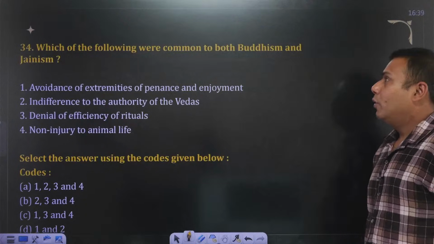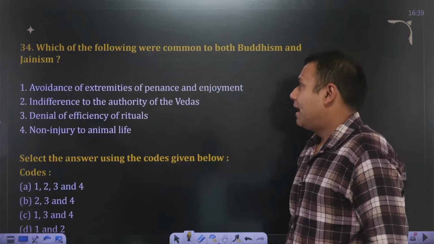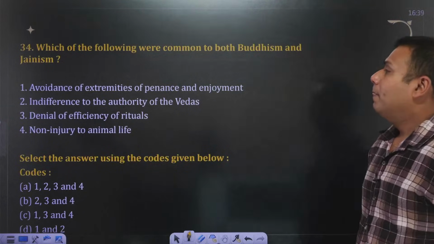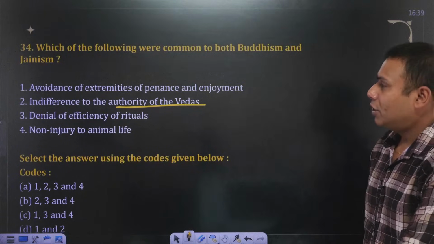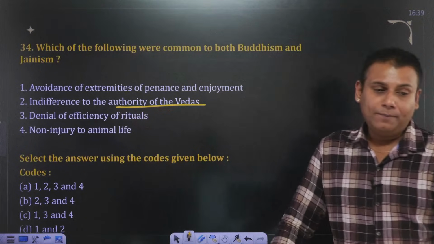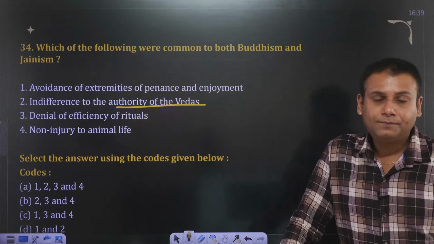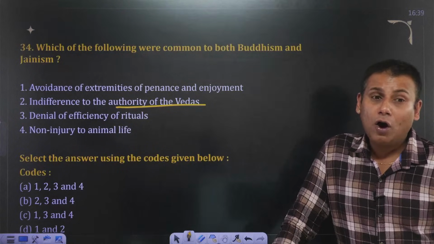Which one of the following were common to both Buddhism and Jainism? Avoidance of extremities of penance and enjoyment. Then, indifference to the authority of Vedas, denial of efficiency of rituals, non-injury to animal life. Select the following. 34th. Okay, which were common?